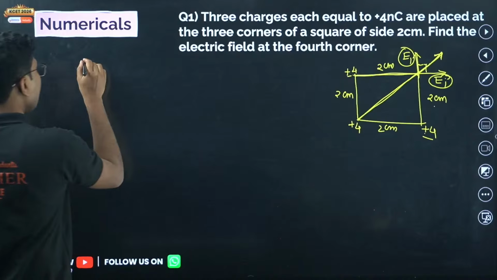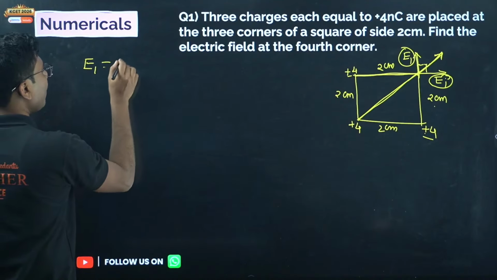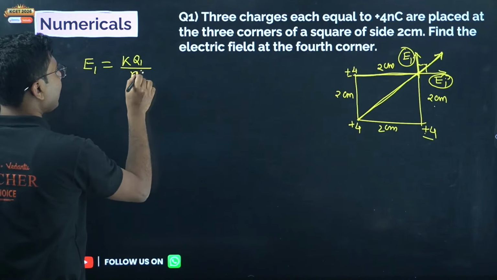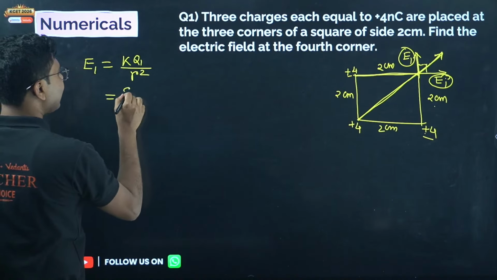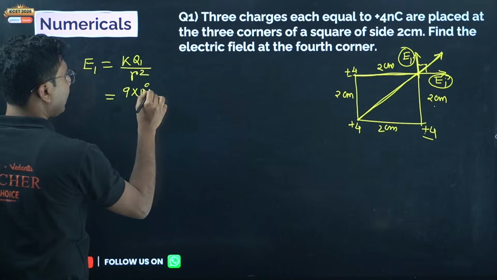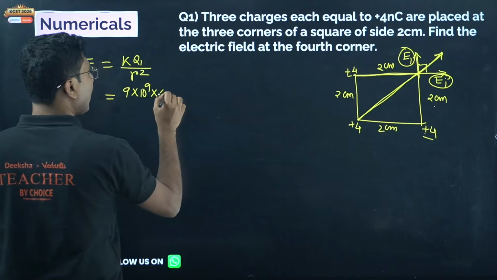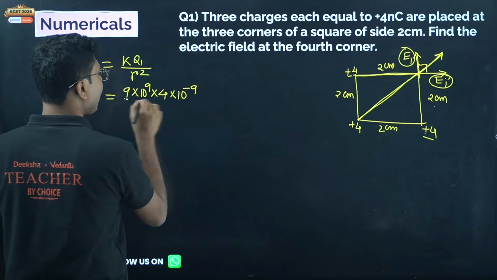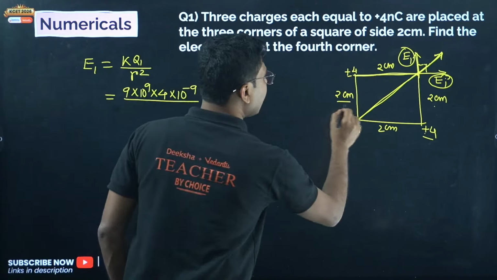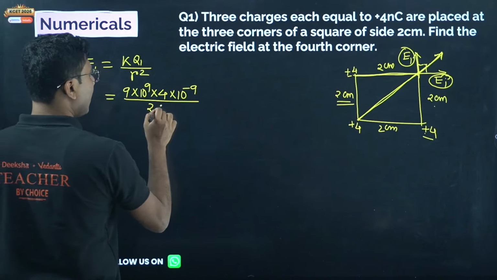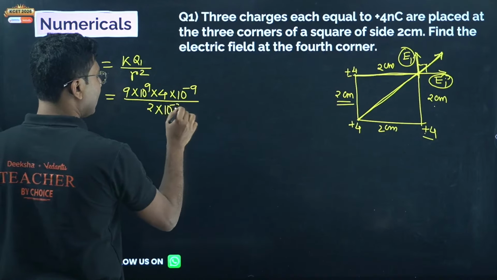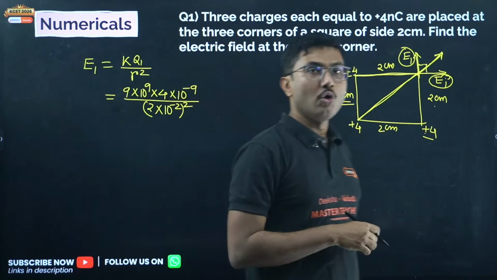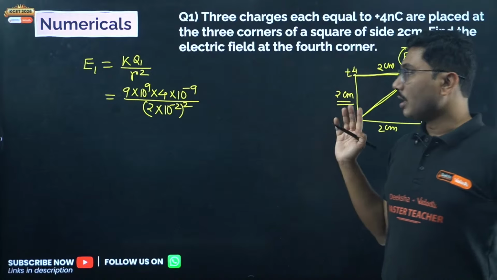Okay, so E1, what is E1? Formula is simple, K Q1 by R square. Okay, what is K here? K is 9 into 10 to the power of 9. What is Q1? Q1 is 4 nanocoulomb. Nano means 10 to the power of minus 9. And distance is 2 centimeters. So whenever you see centimeter, you have to add 10 to the power of minus 2 to convert it into meters. Don't go for decimal substitution.